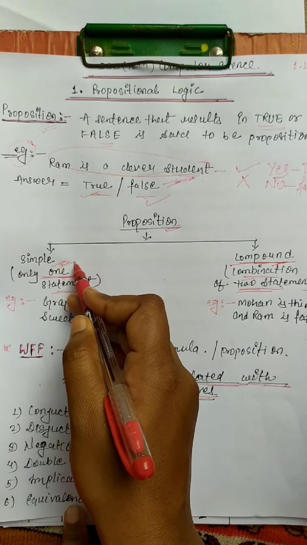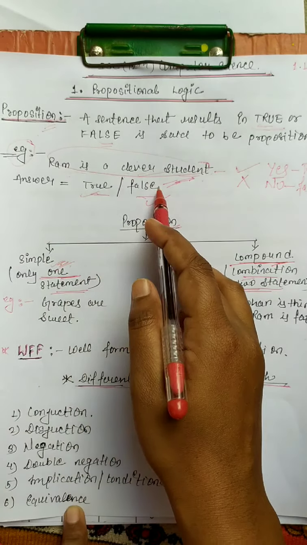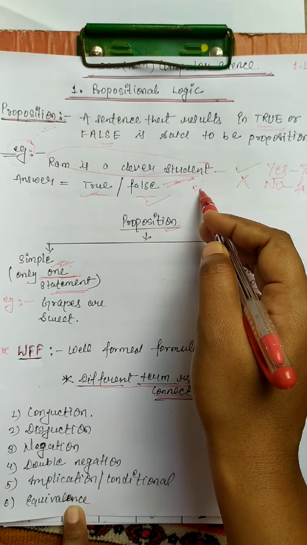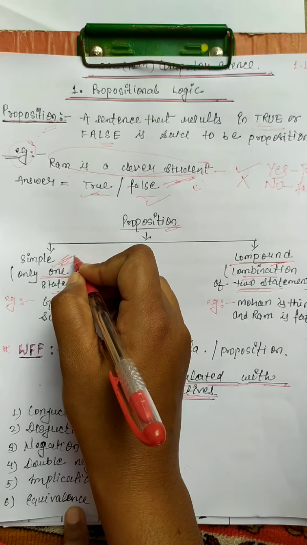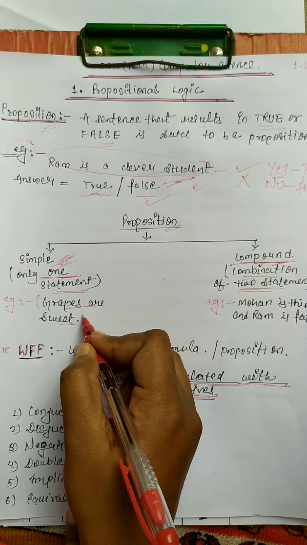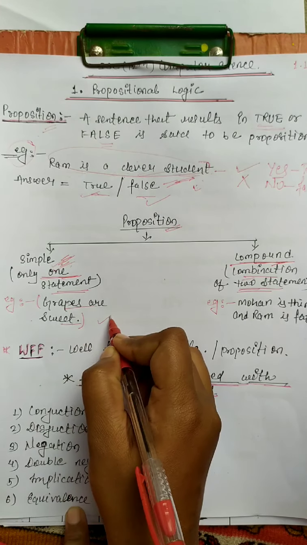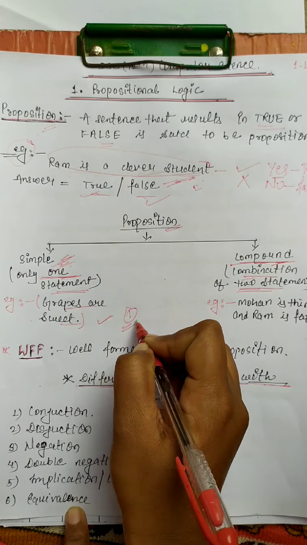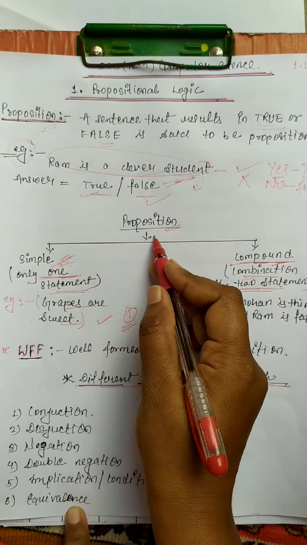The example of a simple proposition is Ram is a clever student. It is a simple proposition. Another example is grapes are sweet. Because here there is only one statement, that's why it is called a simple proposition.